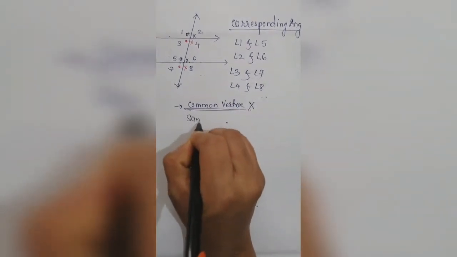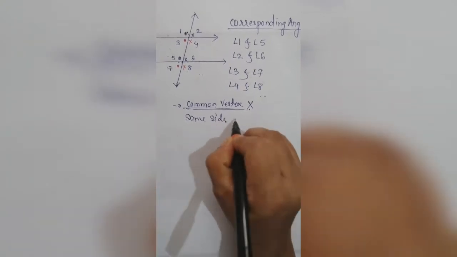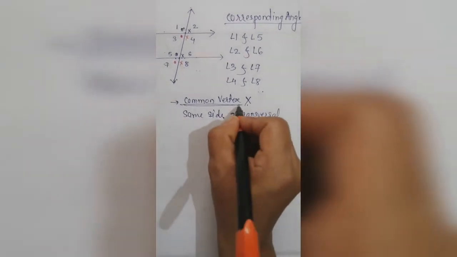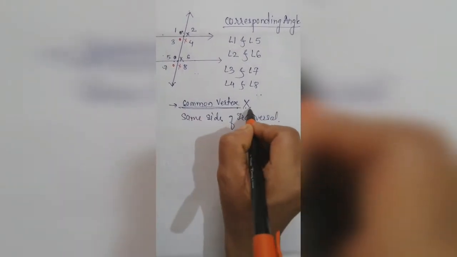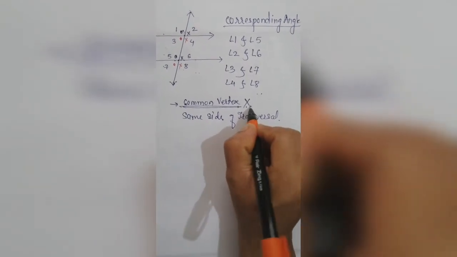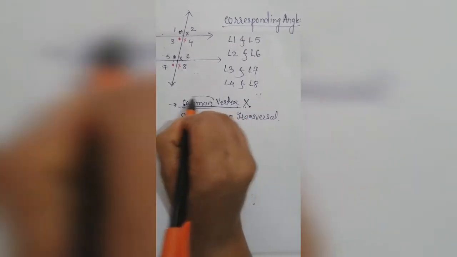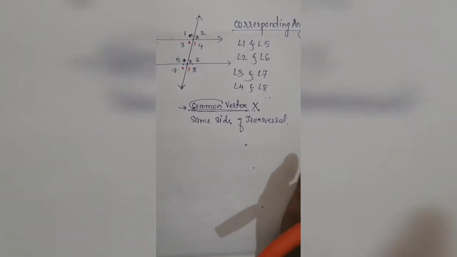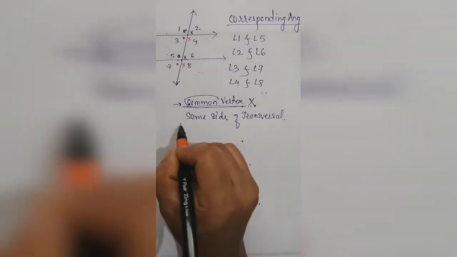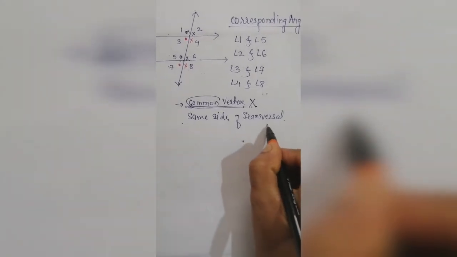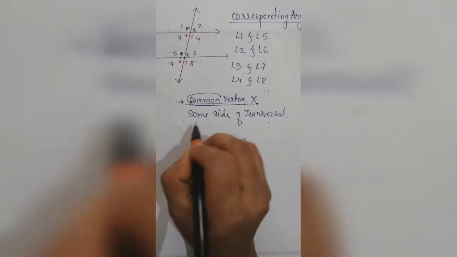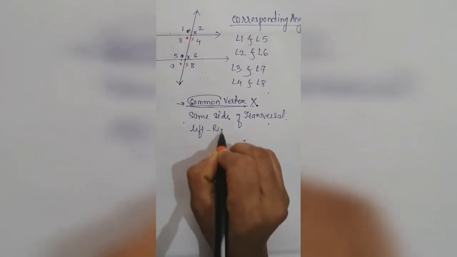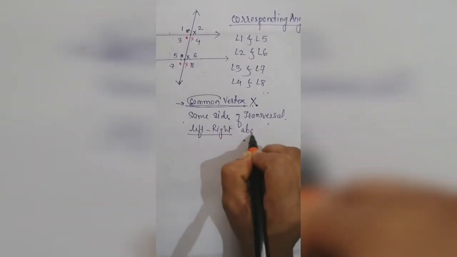Then they are on the same side of the transversal and in corresponding positions to each other, left or right of each other, or above and below each other.